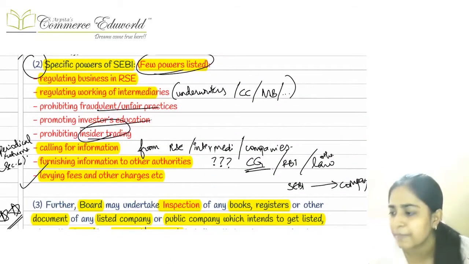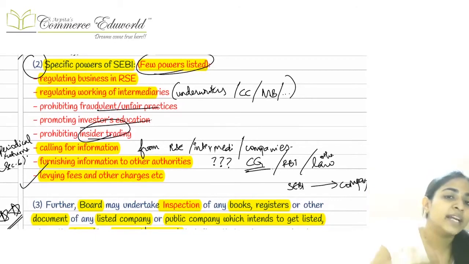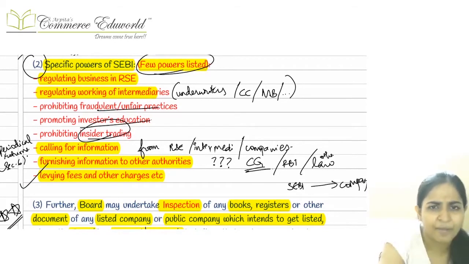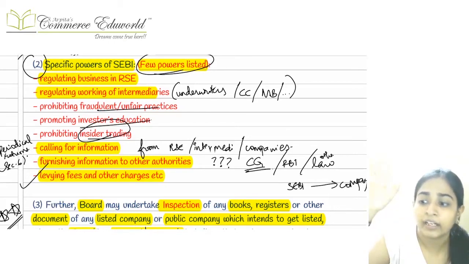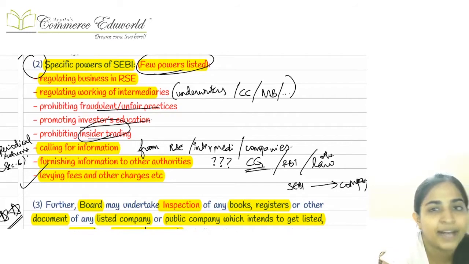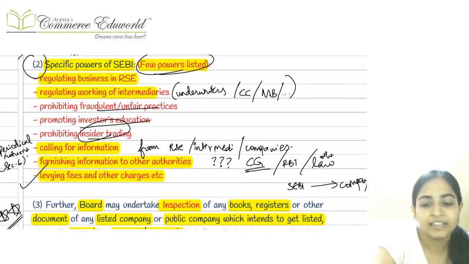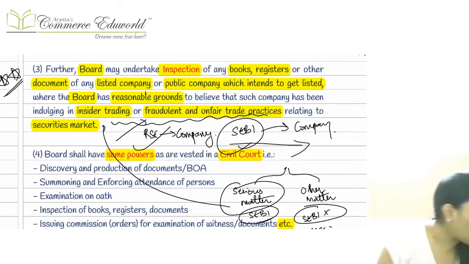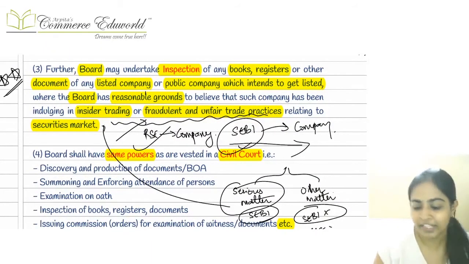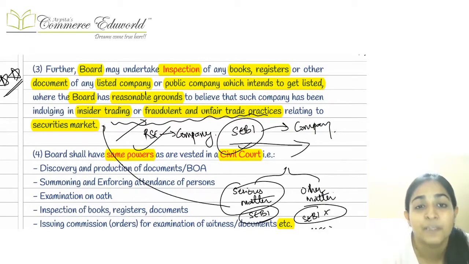Second point was some specific powers of the SEBI, like to regulate the business of the stock exchange, to regulate the business of the other intermediaries like merchant bankers, collective investment schemes, etc., to prohibit insider trading, to prohibit the fraudulent and unfair trade practices which are happening, to promote investors' education, to call for information from any particular person, etc. These were some specific powers of the SEBI.